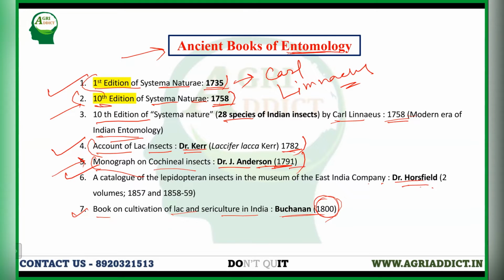Not all are important, but these 4, 5, these 2 are most important: Account of Black Insect and Monograph of Cochineal Insects. Those are scale insects and found mainly in the southern Indian portion. That was written by Anderson in 1791, and the Black Insect book is 1782.